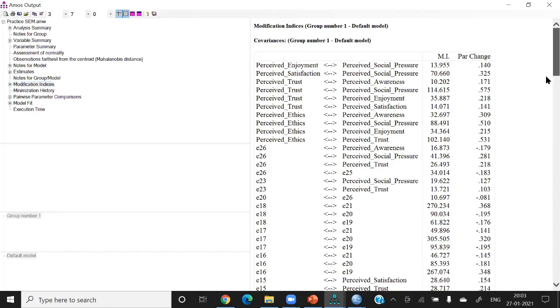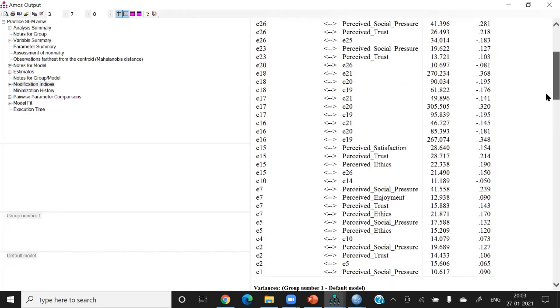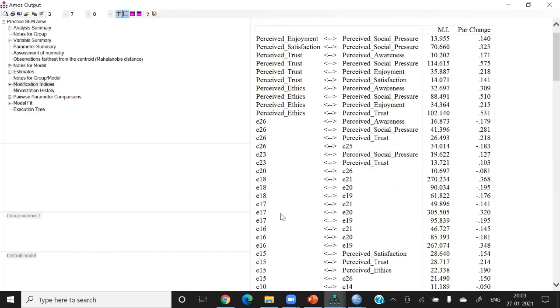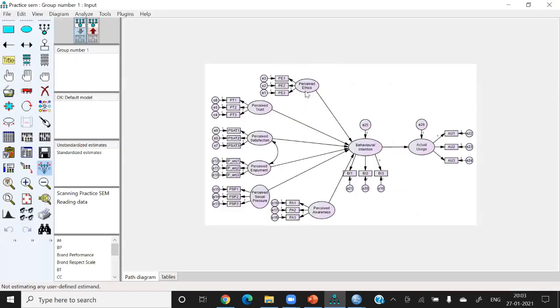I think this is the highest. So 17 and 20, let's see which is 17 and which is 20. Okay, 17 and 20. So BI1 and PA2. The problem is that PA2 and BI2 cannot be joined. These two error terms cannot be joined. So this is a problem actually.